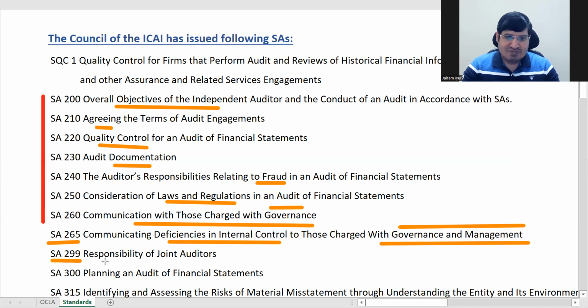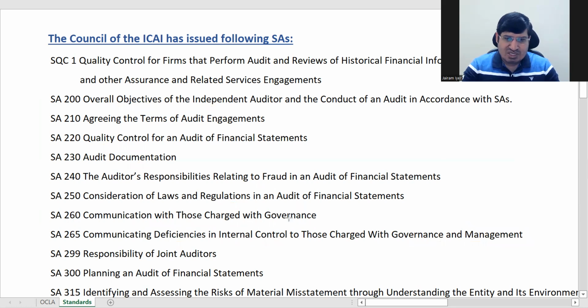Okay, तो यहाँ पे हमने क्या चीज देखा आपने? 260 and 265. ठीक है। In 260, communication with those charged with governance, and communication with those charged with governance and management, ठीक है। तो इसमें ये 260 and 265 these are like joint, ठीक है, दोनों साथ में है, related as I said, ओके। सो ये साथ में है, इसको लेके आप ये joint word you can remember, ठीक है। Those charged with governance, those charged with governance and management, ठीक है। So both are related, that is joint, something like that you can remember.